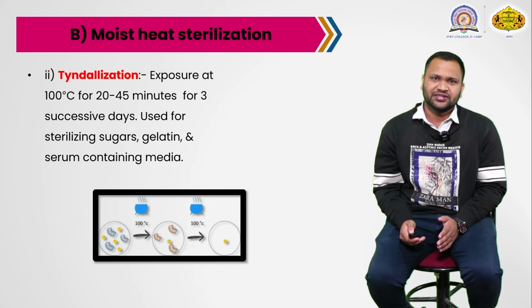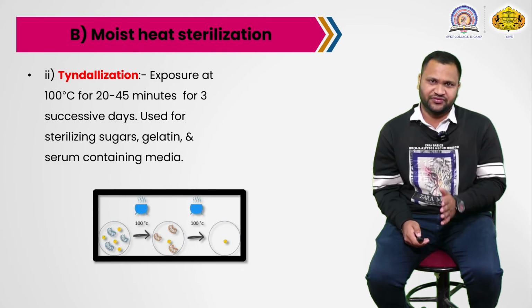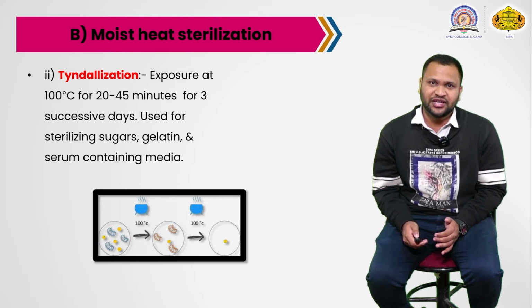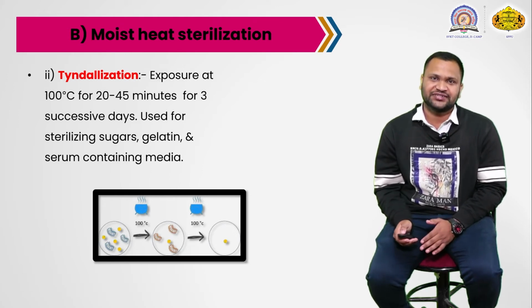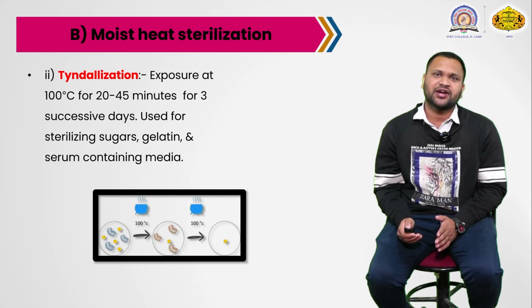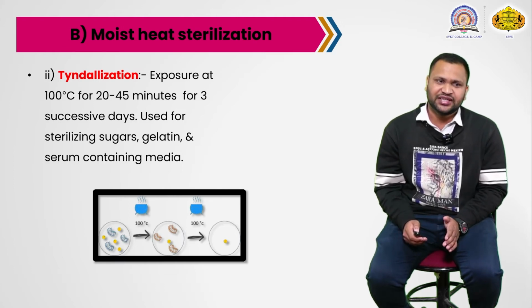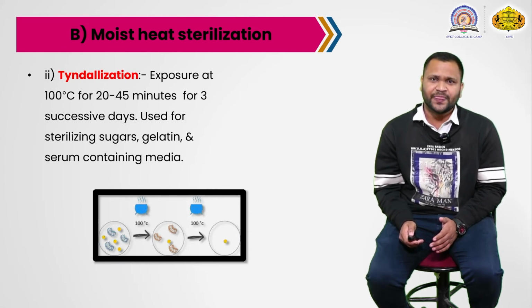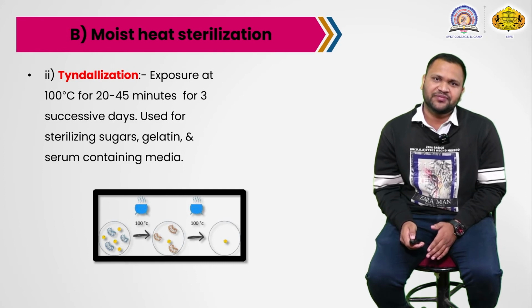In case of autoclave, we have to discuss the autoclave in the next slide. But in case of autoclave we use the 121 degrees Celsius temperature. At that temperature the sugar is destroyed or degraded. So there is no use of degraded sugar, and bacteria will not grow. So we have to sterilize sugars for 20 to 45 minutes at 100 degrees Celsius for 3 consecutive days.